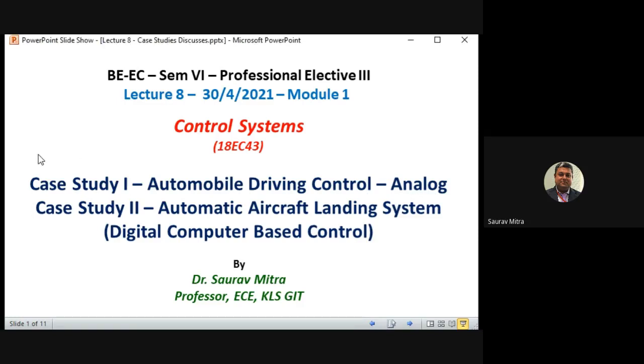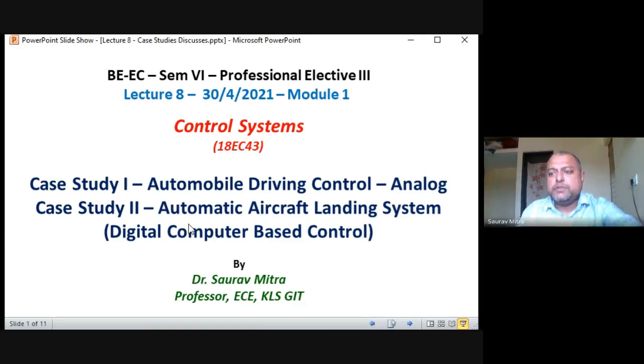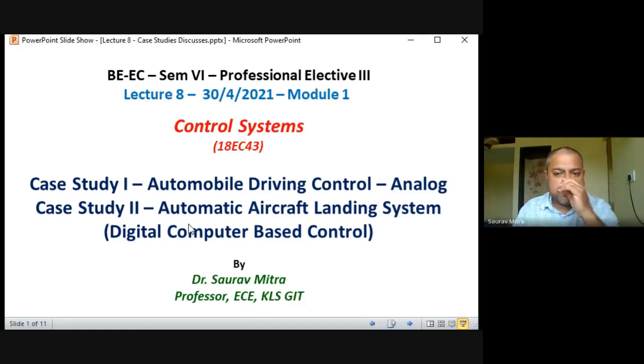So we are going to start today lecture session number 8. So far, we have seen different types of control systems. We have seen the transfer function based modeling. Yesterday night, I uploaded a lot of material. So please check the lectures wherever I have put them. I think lecture 2, lecture 4, lecture 7, everywhere I have added one or two written materials and documents.